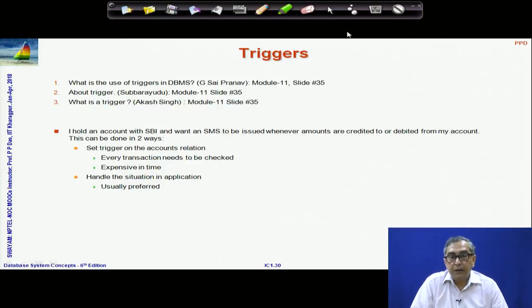The typical equivalent solution is to handle them in the application. We have talked about 3 tiers of the application. Typically these kinds of trigger solutions are done in the business logic layer, because before the debit or credit happens, somebody has to initiate it, and that initiation has to go through the business logic layer. So, the business logic layer gets to know that a debit or credit is going to happen even before the corresponding manipulation query has been fired on the database. So, usually the tracking and the triggering are done from there, and that is a more cost effective, preferred solution.